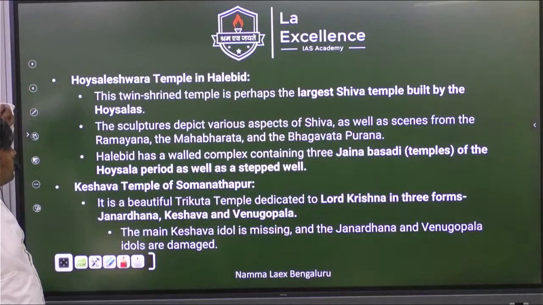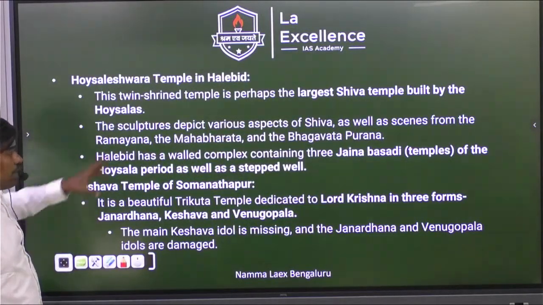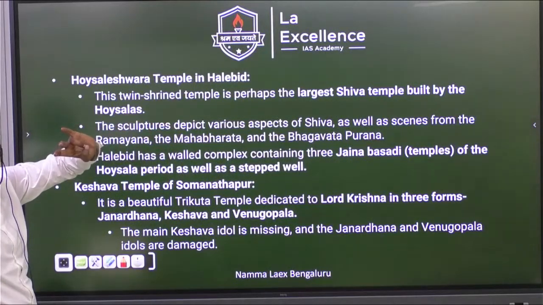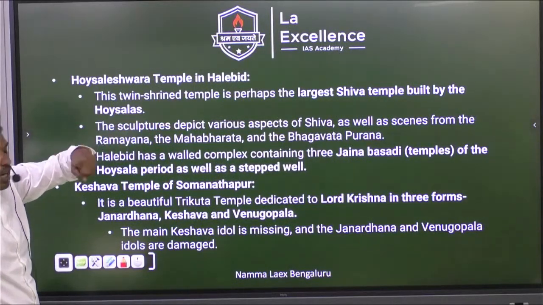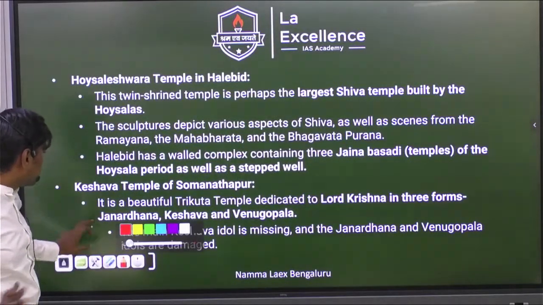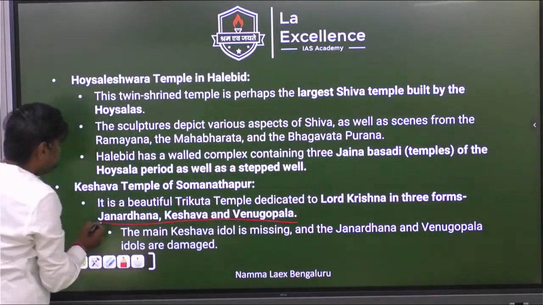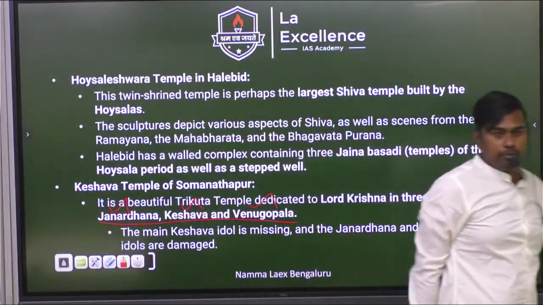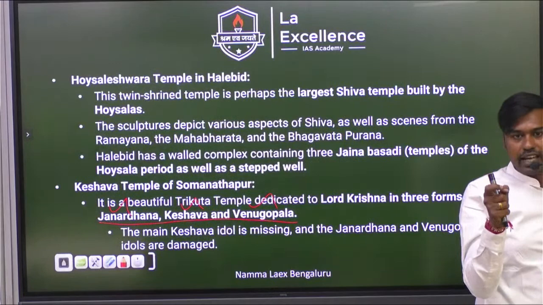Next is the Hoysaleshwara temple. We have discussed the Shiva temple. It will contain scenes from the Mahabharata, Ramayana and Bhagavata Purana. And in the Keshava temple, Krishna is represented in three forms. Kindly write it: Janardana, Keshava, Venugopala. The main deity is Krishna and his statue is missing.